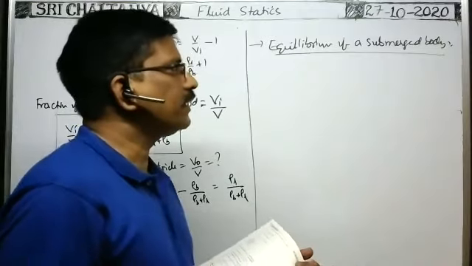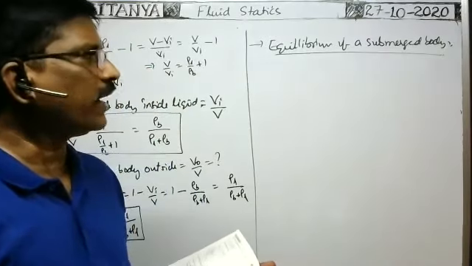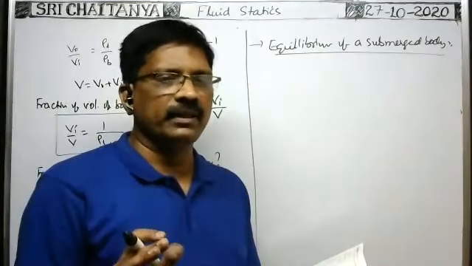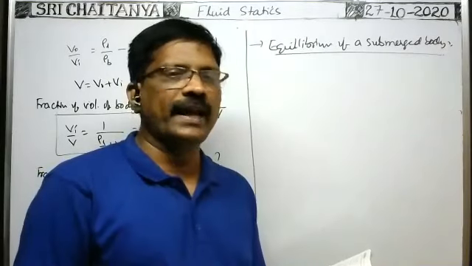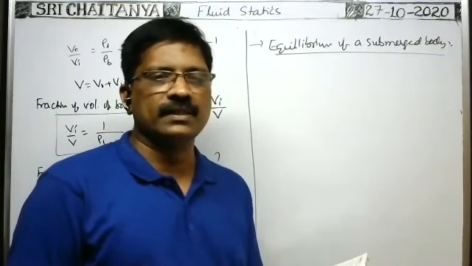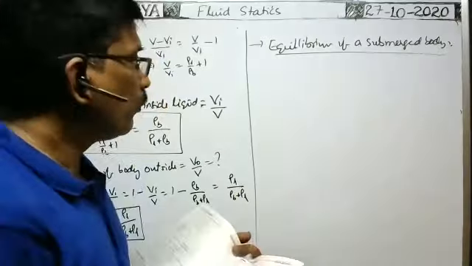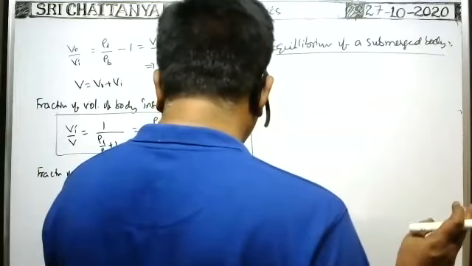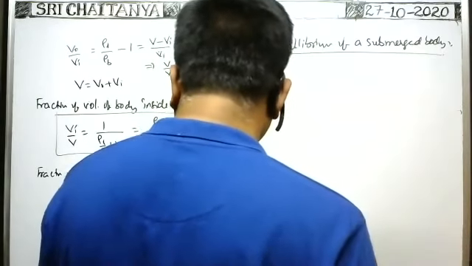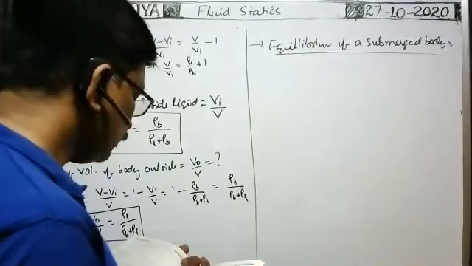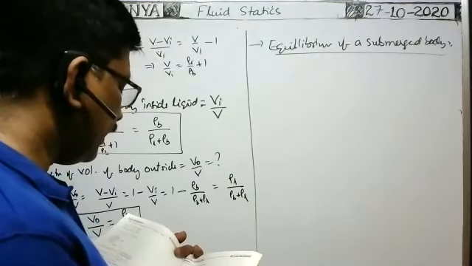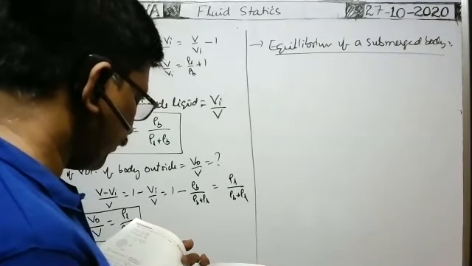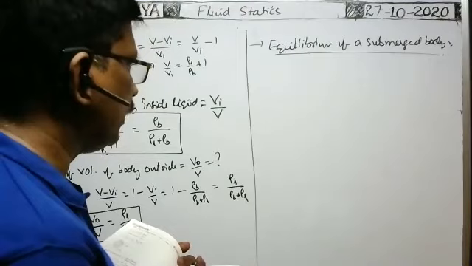When a body is completely submerged in a liquid, two forces act: the weight of the body, which acts vertically downward, and the buoyant force, which acts on the body vertically upward. There is stable equilibrium, unstable equilibrium, and neutral equilibrium. If the center of buoyancy is above the center of gravity, the body will be under stable equilibrium.